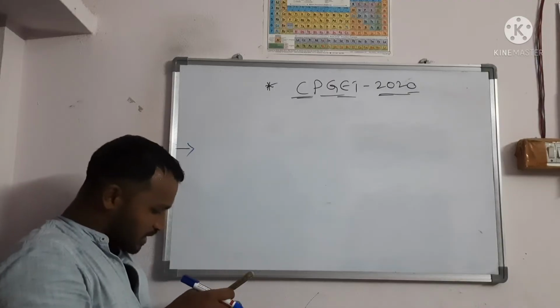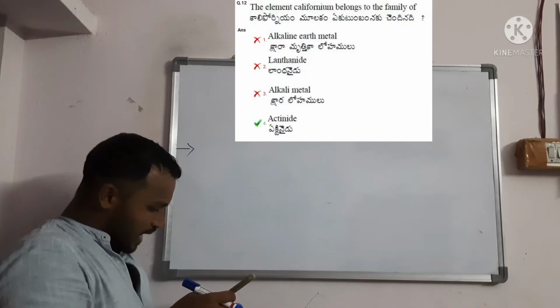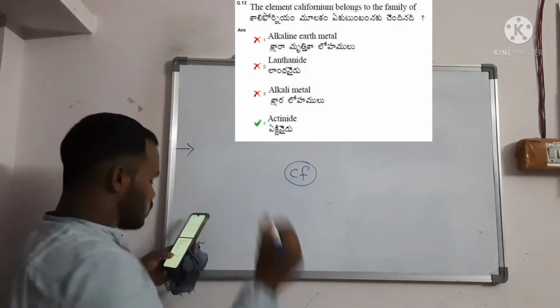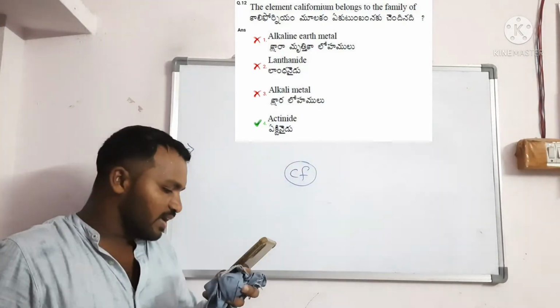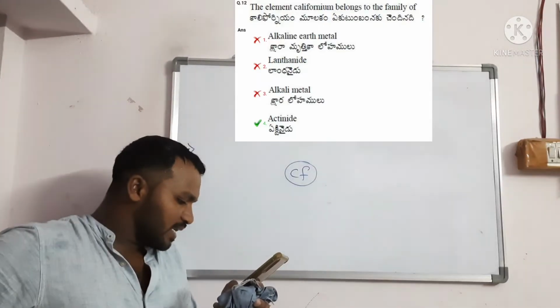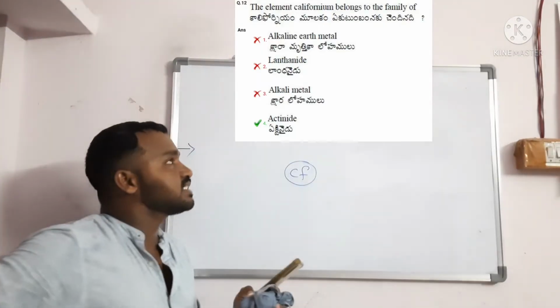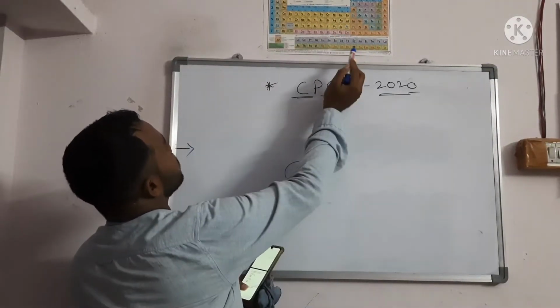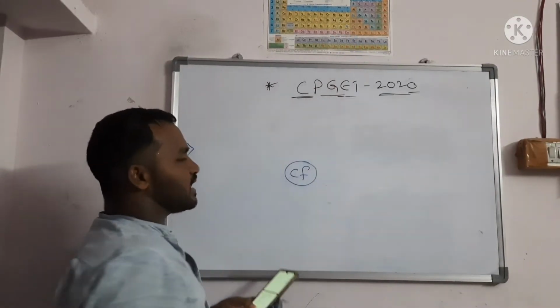So now we are going to discuss question number 12. The element californium, right? Which family does it belong to? They gave alkaline earth metals, lanthanides, alkali metals and actinides. Here you will get californium is an actinide.